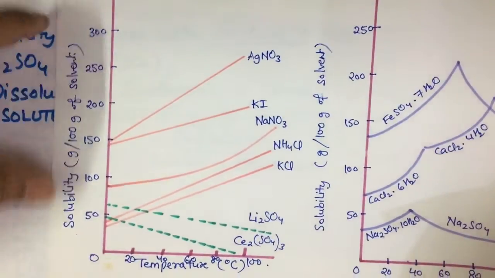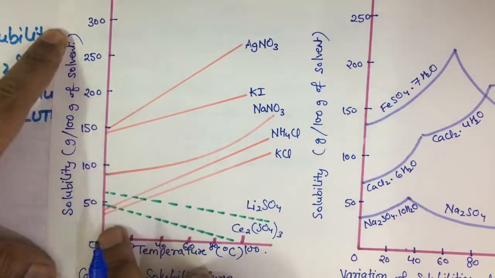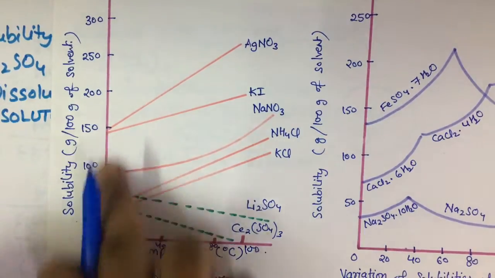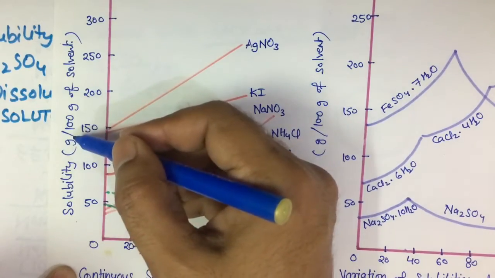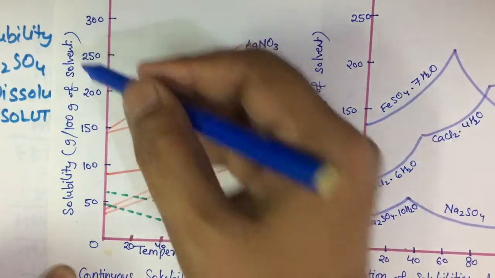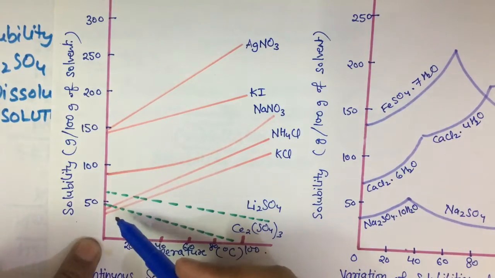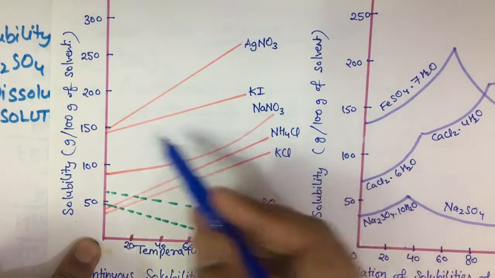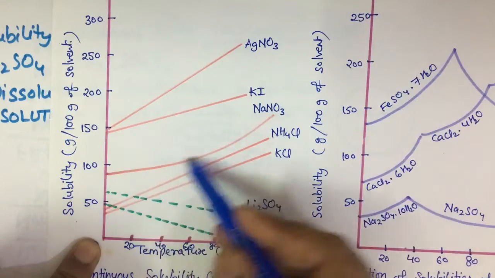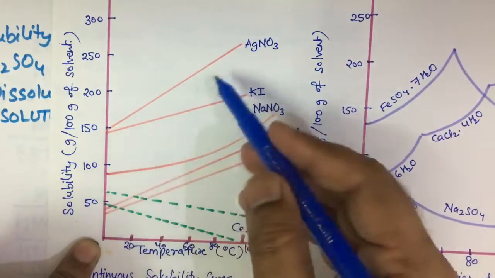Now it is explained with the help of an example. This curve: on this side there is solubility, in grams of solute per 100 grams of solvent. There is temperature. Now there are solutes like potassium chloride, potassium iodide, ammonium chloride, sodium nitrate, silver nitrate AgNO3.